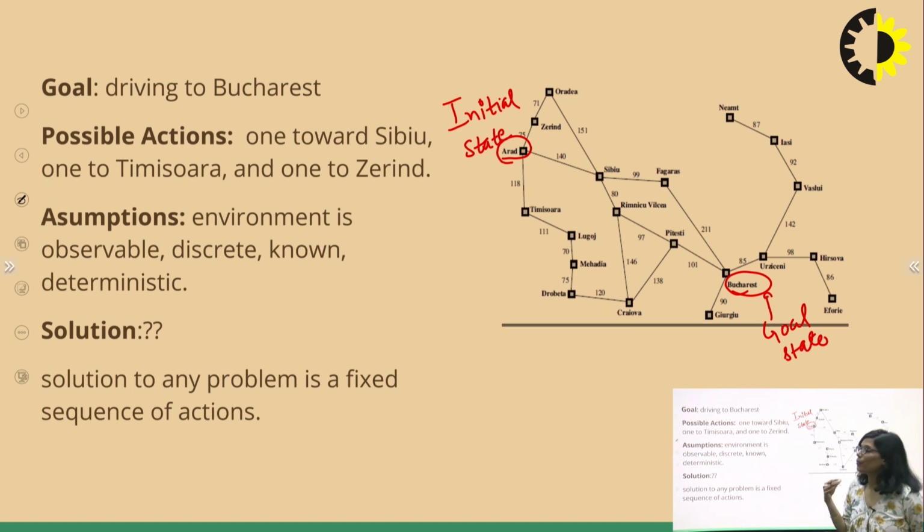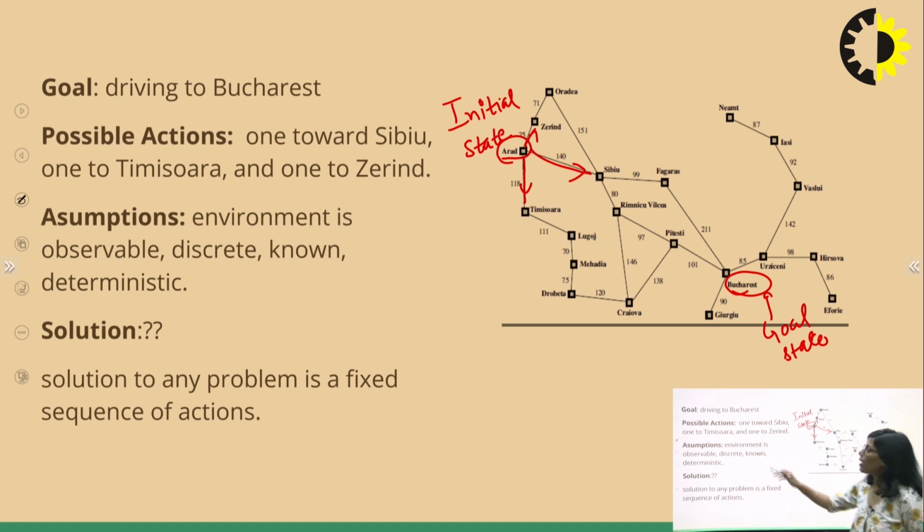I have told you that when we are formulating a problem, we take care of two things: first, what actions we want to perform, and second, what the states are. We can see these are all the states, right? These are all the towns in Romania, so these are the states of that problem. And what are the possible actions? From Arad, the agent can go to Zerind, or he can go to Sibiu, or he can go to Timisoara. So there are three routes emerging from Arad. These are the possible actions that the agent will choose.